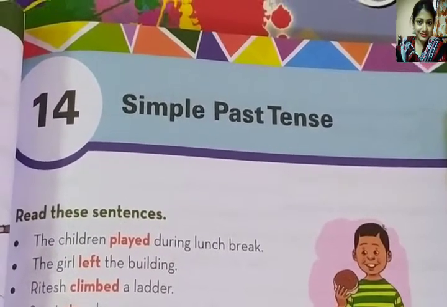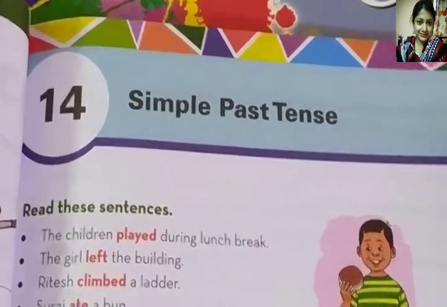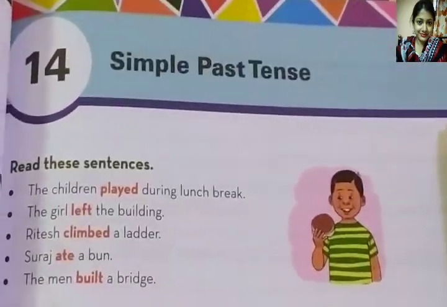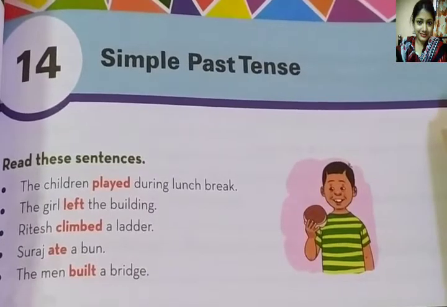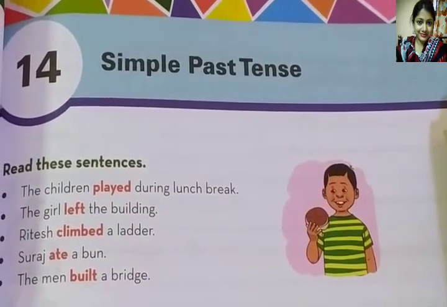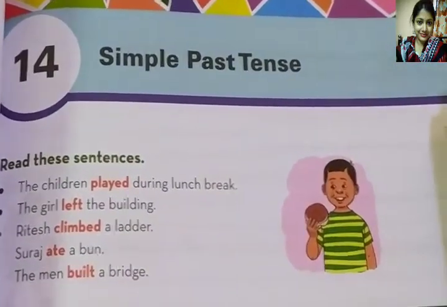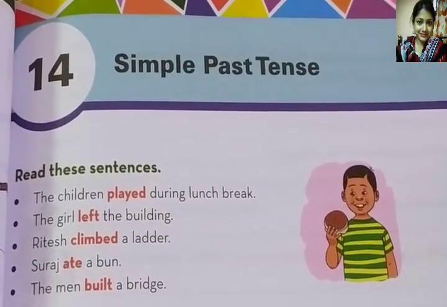So the next lesson is simple past tense. What is it? It is the first form of past tense. Past tense is divided into four parts. I have said it is the first form.